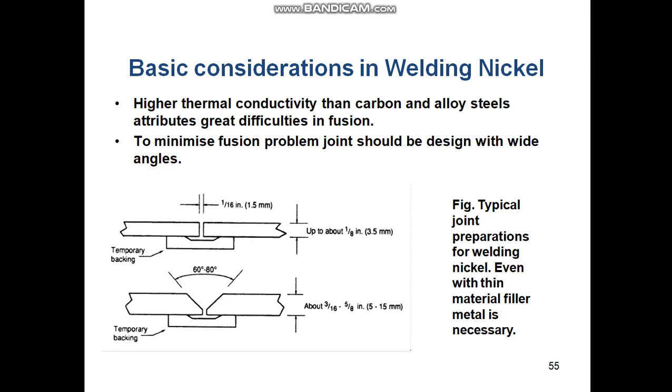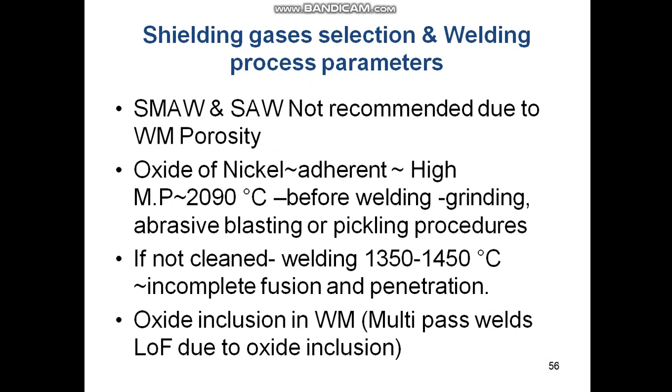Shielding gas selection and welding process parameters. As I have told you, SMAW and SAW are not recommended due to weld metal porosity. Particularly, before welding, the oxide of nickel, which is very adherent and has a very high melting point of 2090 degrees Celsius, is to be removed by means of grinding, abrasive blasting, or pickling procedures.